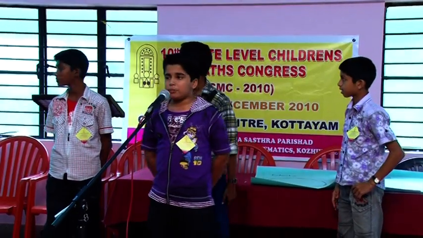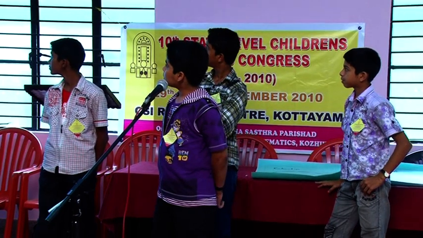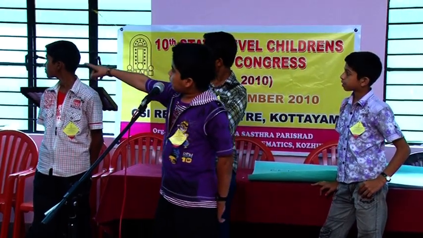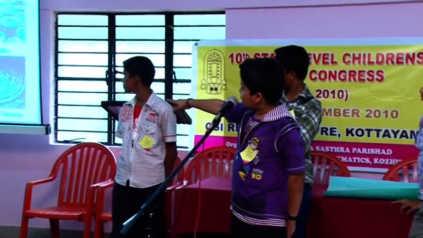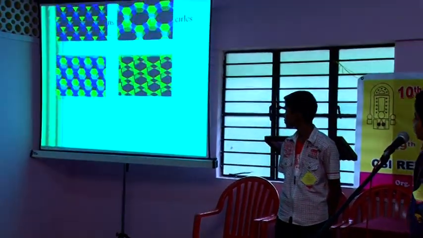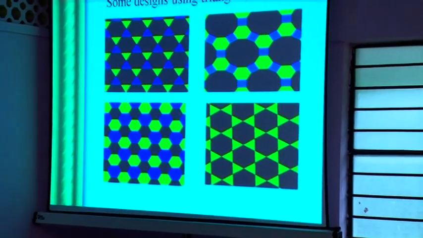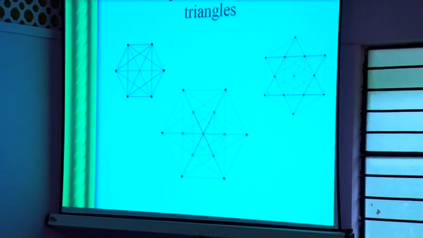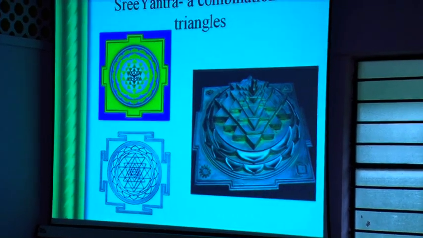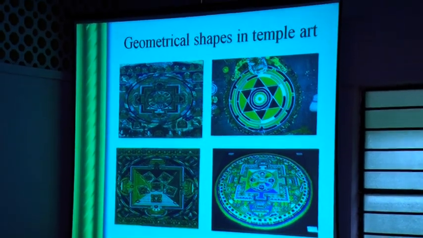Now let's see some of the geometrical shapes in nature. This is a beehive. It is a shape in nature. Then giant tiles. Then the North Pole of Saturn. Then Fort Jefferson. Next is some designs using triangles and circles. Next is some complicated structures using triangles. Next, Sri Yantra, a combination of triangles. Now some of the geometrical shapes in temple art.